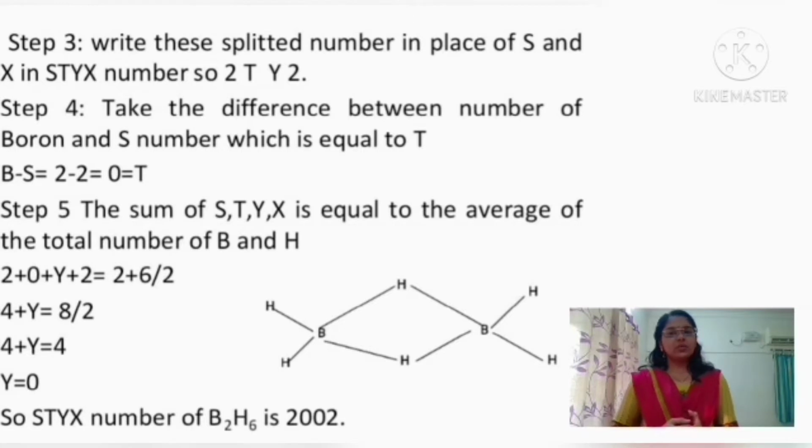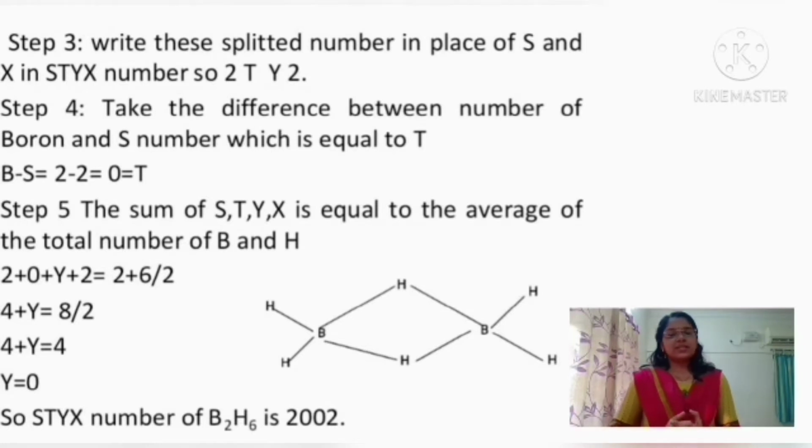This will be equal to the average of boron atoms, 2, plus hydrogen atoms, 6, divided by 2. So 2 plus 0 plus Y plus 2 is equal to 8 by 2, that is equal to 4. So 4 plus Y is equal to 4 and Y should be equal to 0.